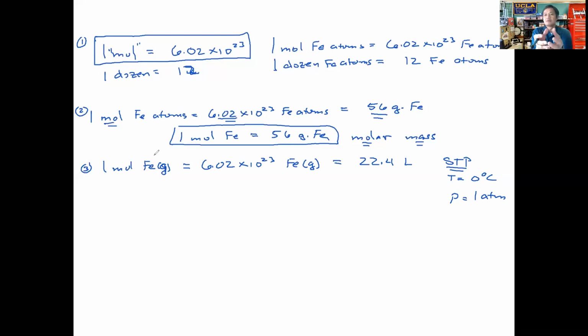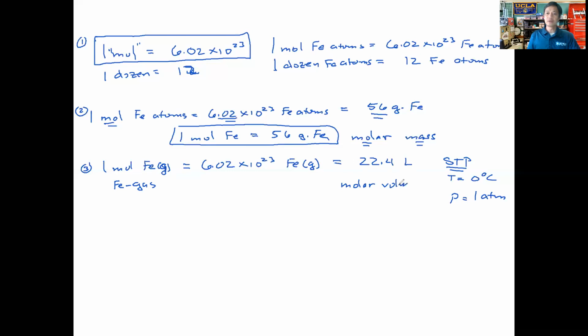So we take our iron, we melt it, and then we vaporize it. We heat it up to the point where it becomes vapor. And we take this amount of iron atoms that are in the gaseous state and determine the volume occupied by this many iron atoms in the gaseous state. It will be 22.4, and it will always be 22.4 as long as it's a gas. Okay, so this is going to be iron gas. We take iron and make it into the gaseous state. Then we get this volume. This is what we refer to as the molar volume.